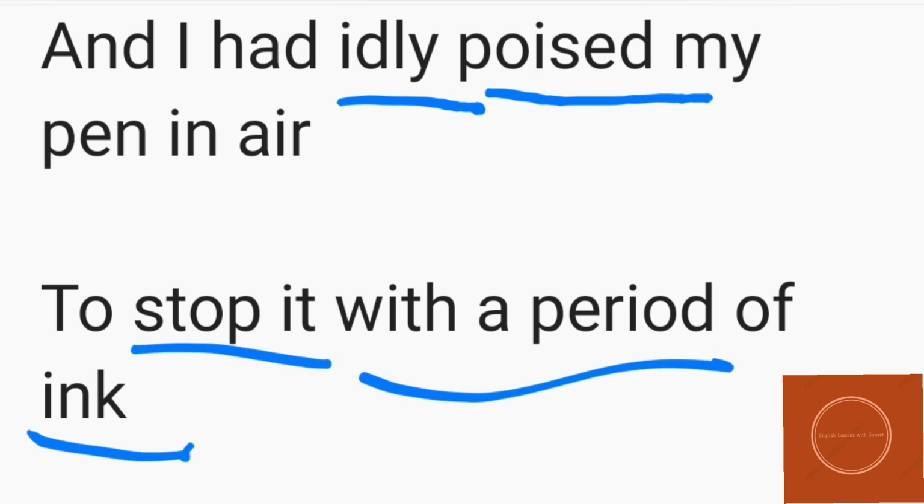And I had idly poised my pen in air. The meaning of idly is without any purpose, and poised means that he had just raised his pen in the air. And for what purpose had he done this? He had done this to stop it with a period of ink. This line means that he was going to put a full stop over there, as we all know, a full stop. That is why he had just raised his pen in the air.